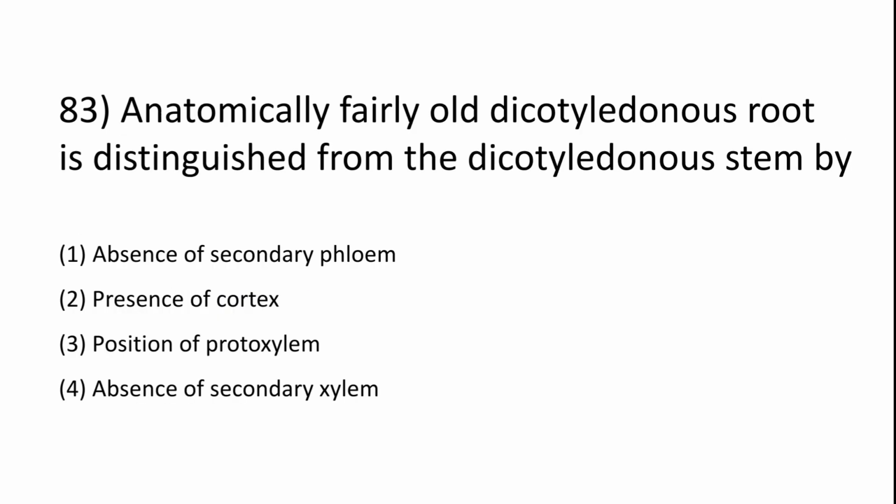Next question. Anatomically fairly old dicotyledonous root is distinguished from the dicotyledonous stem by absence of secondary phloem, presence of cortex, position of protoxylem, absence of secondary xylem. So it is distinguished by position of protoxylem.